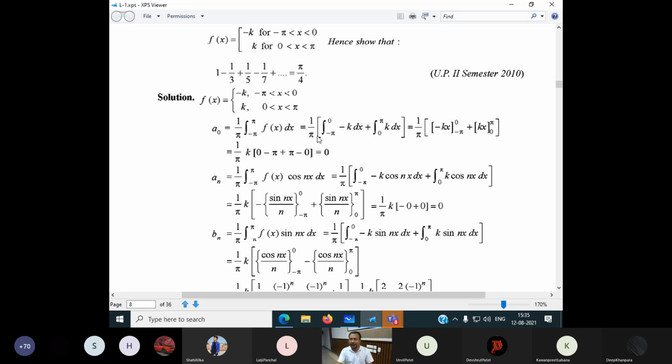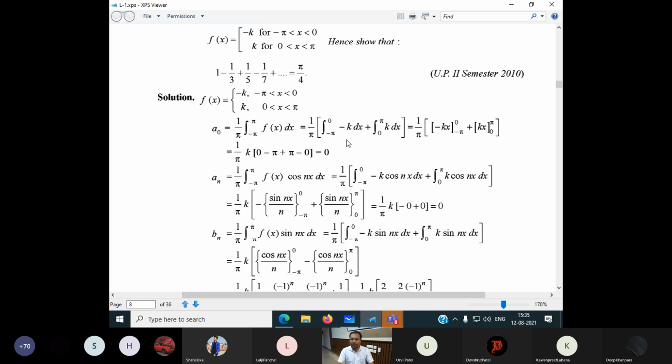Same, this can be written here as 1 by 5, from minus 5 to 0. In the interval minus 5 to 0, the value of the function is minus k. So I replace f of x by minus k, plus 0 to 5, where the value of f of x is k. So it is 0 to 5 of k. And what is k? K is a non-zero constant.